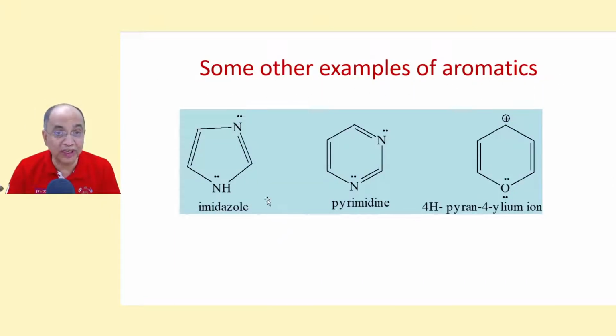Now some other examples of aromatics. These are monocyclic. This is imidazole, where this lone pair is conjugating. 6 electrons. This is not counted. This is pyrimidine, this lone pair is not counted. This lone pair is not counted. Only these 6 pi electrons. The lone pairs are not counted at all. And this plus charge provides a vacant p orbital, and 2 plus 2 plus 2, one of the lone pairs is counted, the other is not.